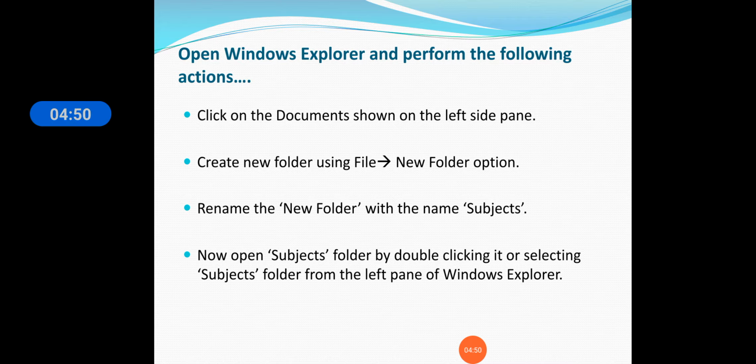Now students, here you can see how we can open Windows Explorer and perform the following task. So what we have to do? First you have to click on documents, then you have to create a new folder using the file new folder option. Rename the new folder with the name subjects. You can name this folder as subjects. Now when you double click on subjects, it will open.